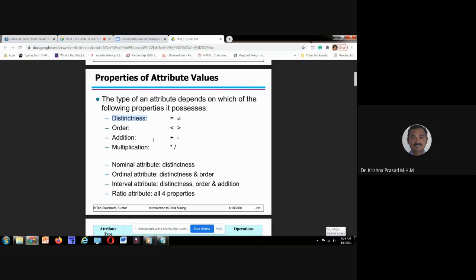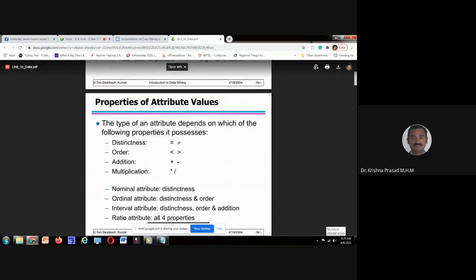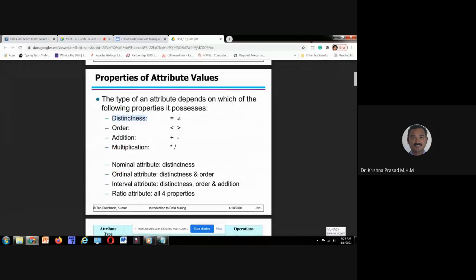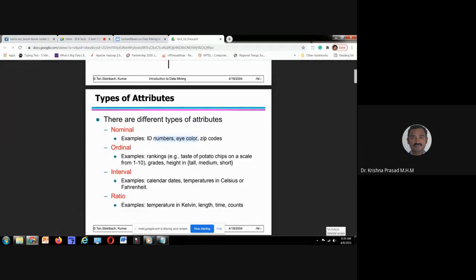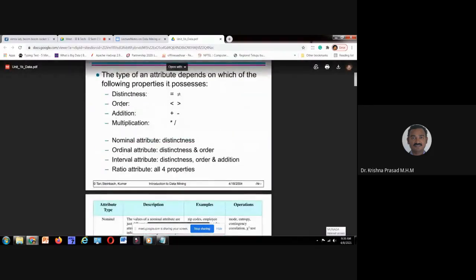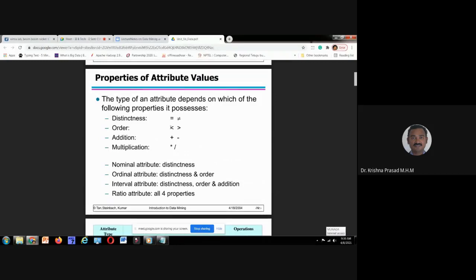Correct, 100%. What operations does a nominal attribute support? Only distinctness: equal and not equal. Order: will the nominal attribute eye color or zip code support ordering? No. You cannot perform less than or greater than on eye color. I can't say black-eyed people have higher intelligence than brown-eyed people.